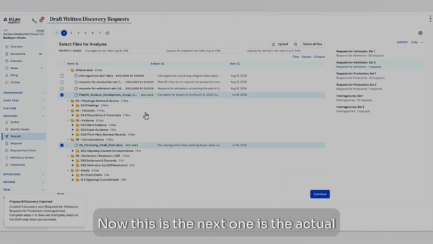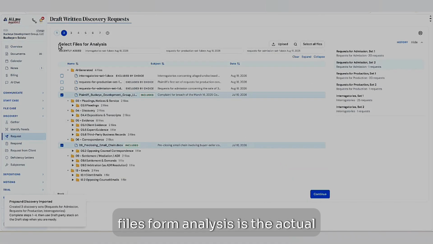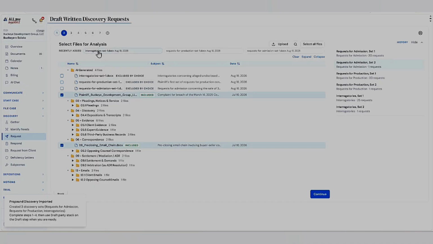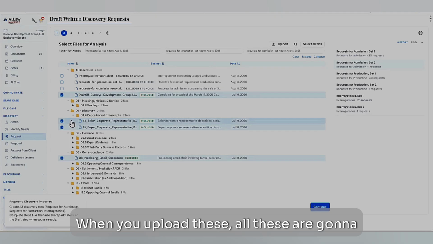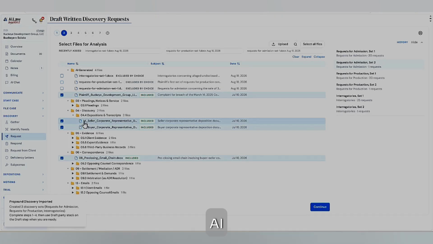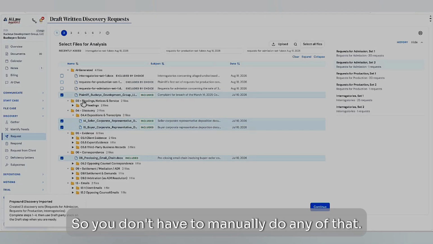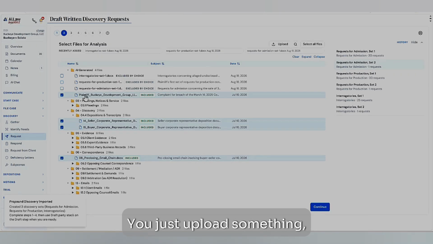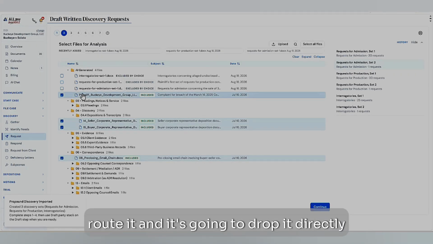Now, the next one is the actual files for analysis. This is all the case files that we have uploaded. When you upload these, all of them are going to be read, parsed, and understood by AI, as well as auto-placed into folders. So you don't have to manually do any of that. You just upload something, you say auto route it, and it's going to drop it directly into the folder that you want.